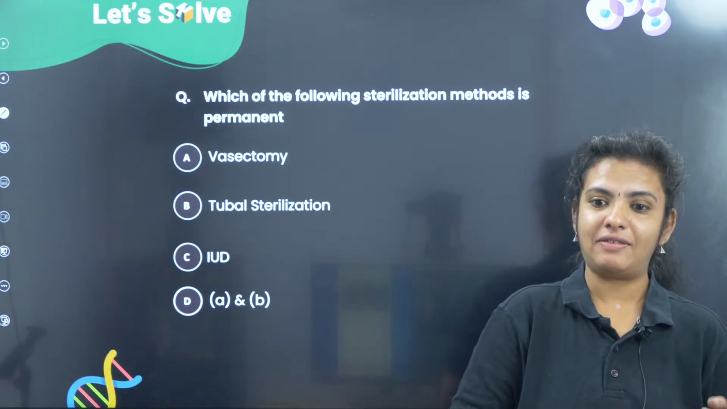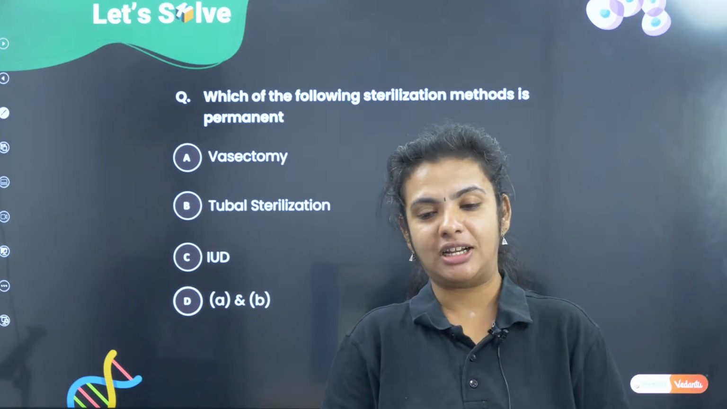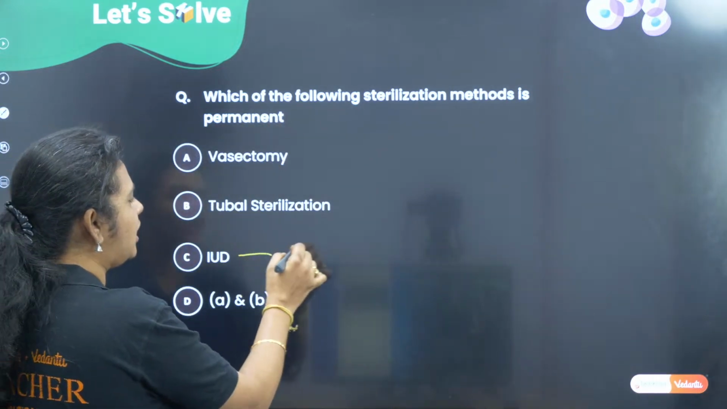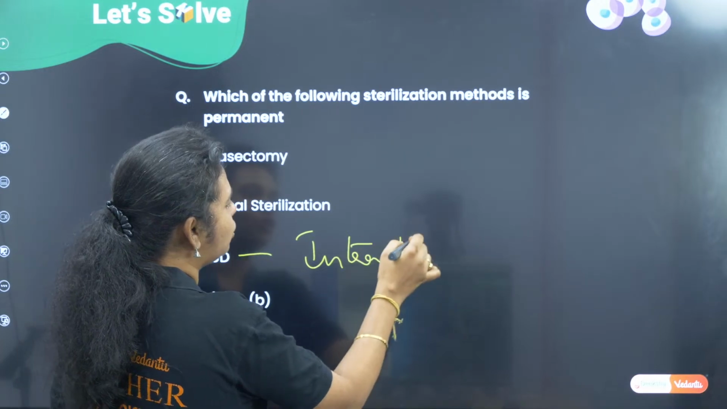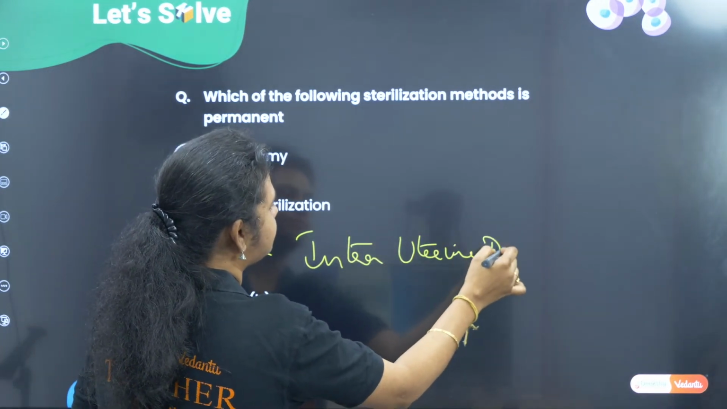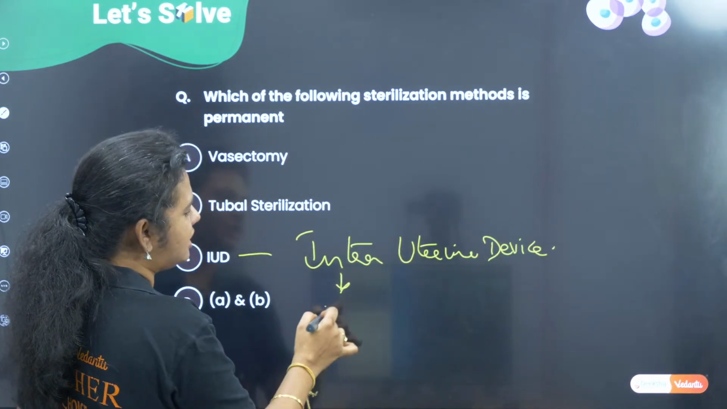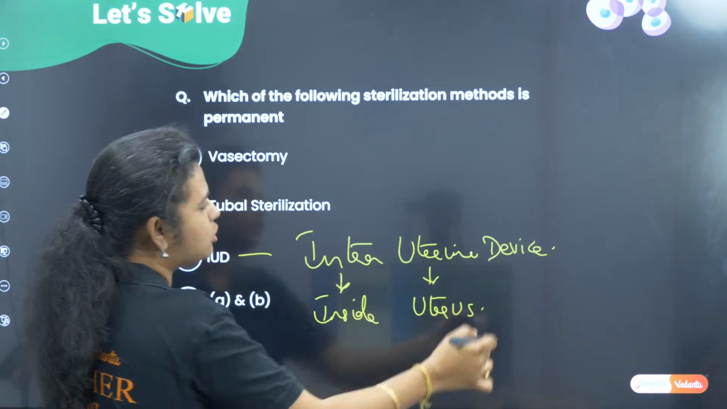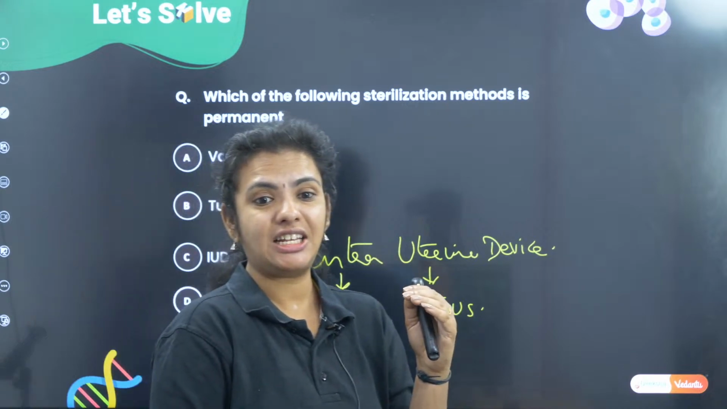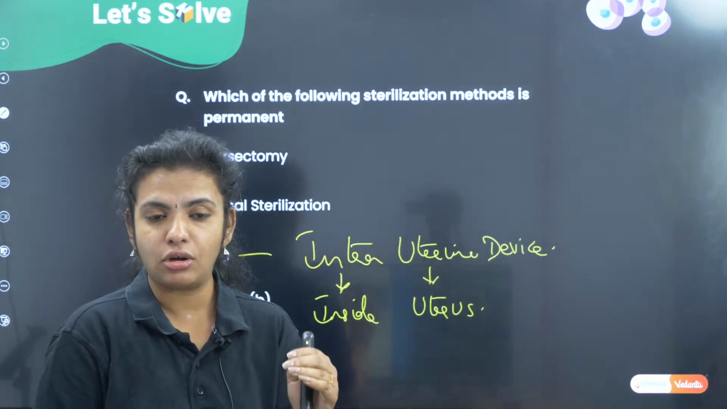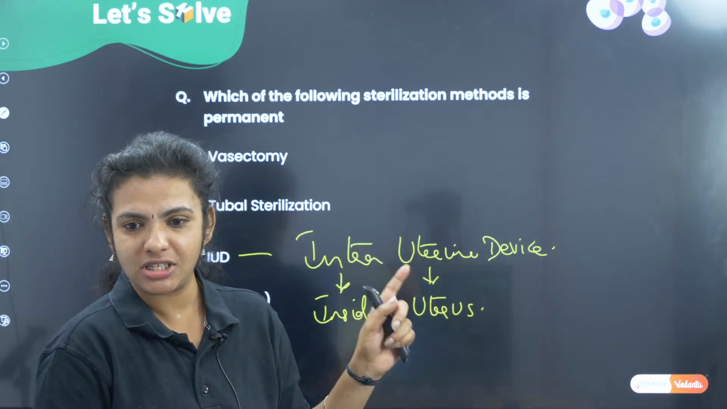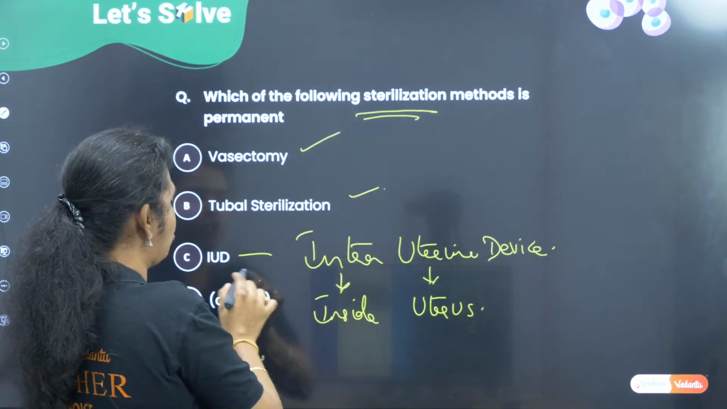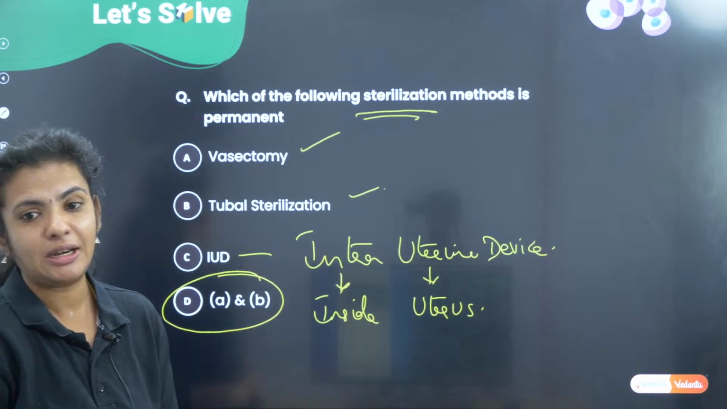So here they have asked which is the sterilization method. We just discussed the sterilization method, correct? So I hope all of you know what is IUD. IUD stands for intrauterine device. Intra means inside, uterine is uterus. So we are going to place a device inside the uterus, and that device is not going to allow the sperms to reach the egg. That is what is intrauterine device. So permanent sterilization is vasectomy, tubectomy, both. So it is going to be option D, which is A and B.